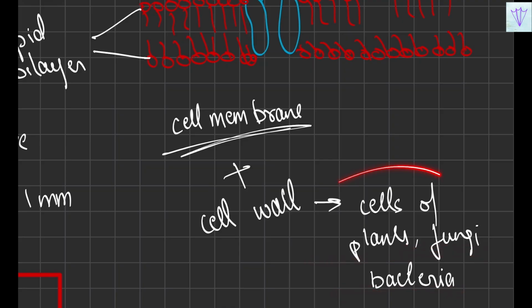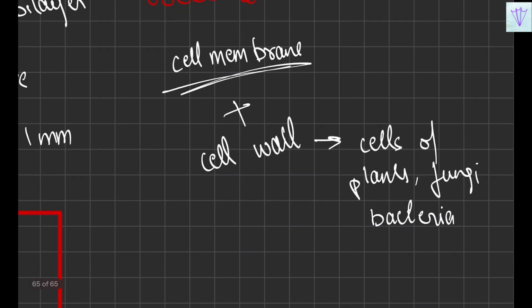Why is it so that these additionally have the cell wall? It is because they have to face the rigid outside environment, and that is the reason why they'll have this cell wall, because you'll have the sunlight or huge amounts of wind, rainfall, all these things which the plants have to undergo. So that's the reason why they'll have the cell wall.